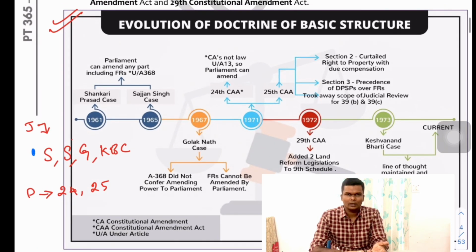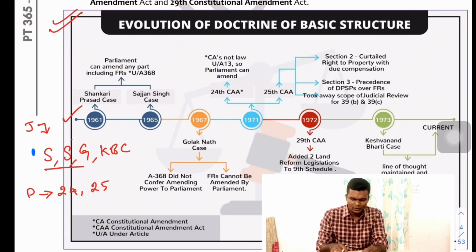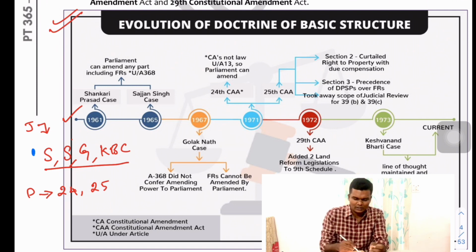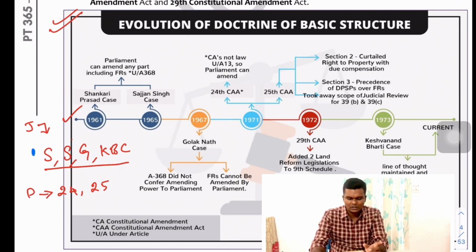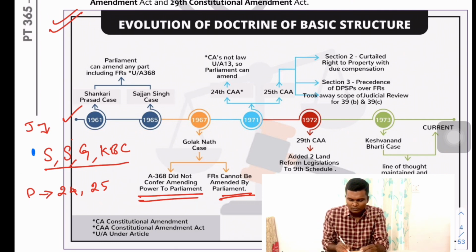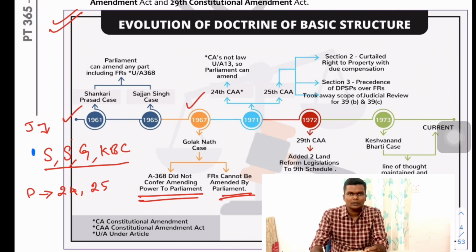It went to the Supreme Court, and there were different interpretations given earlier. For example, if you see this image in the background, starting with the Shankari Prasad case in 1961, I have given a mnemonic here, SSG KBC. SSG is Shankari Prasad case, Sajan Singh case and Golak Nath case. In the Golak Nath case, it was held that fundamental rights cannot be amended by the parliament because it does not have the power to do so under Article 368. This was given in 1967.